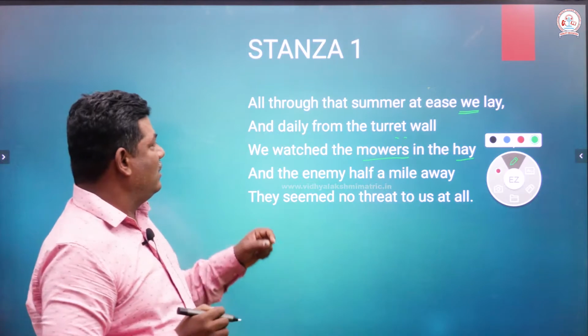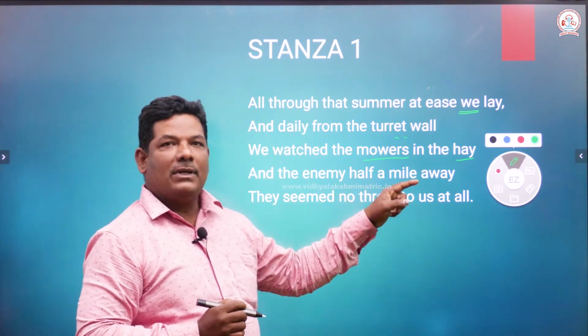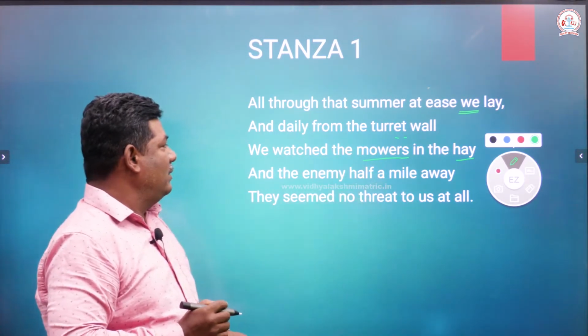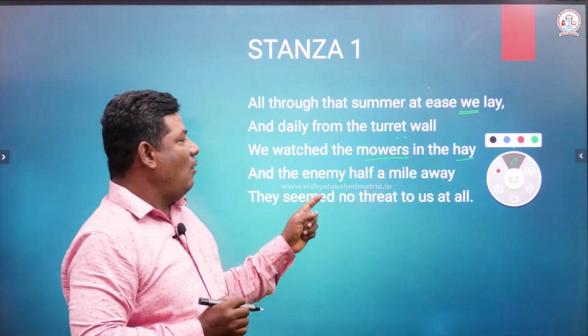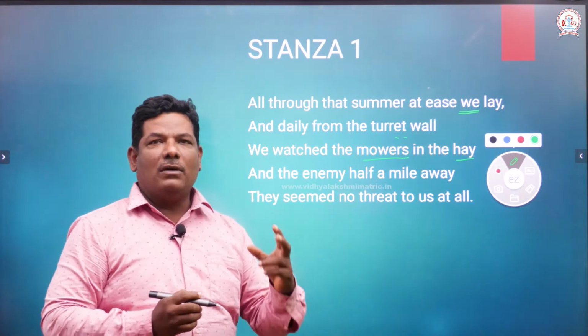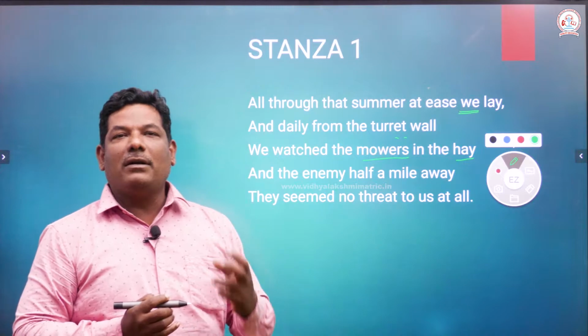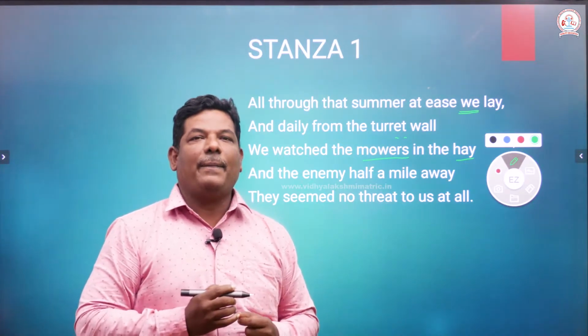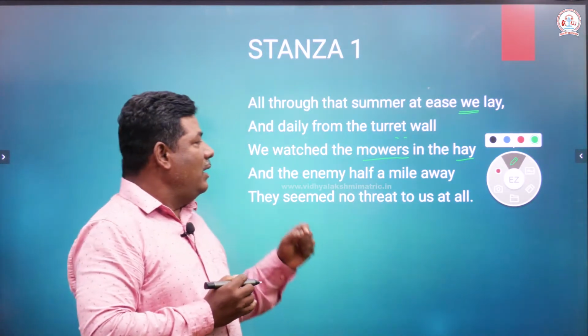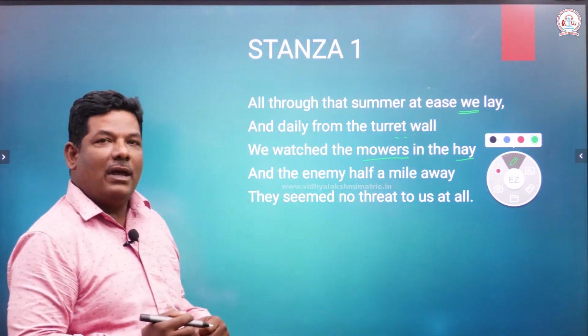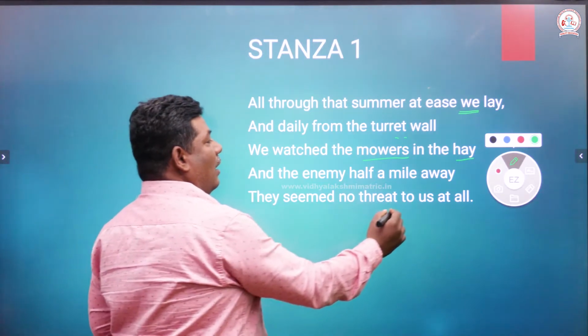One question can be asked: who watched whom? Soldiers watched mowers. And the enemy half a mile away. Of course, enemies are there and they may attack this castle at any time. Where are they? They are half a mile away.